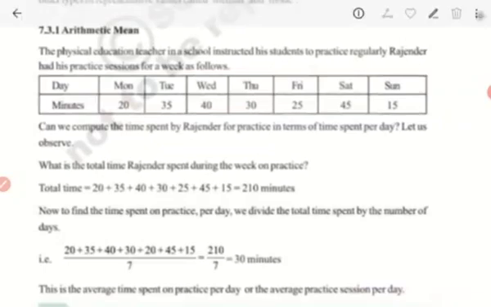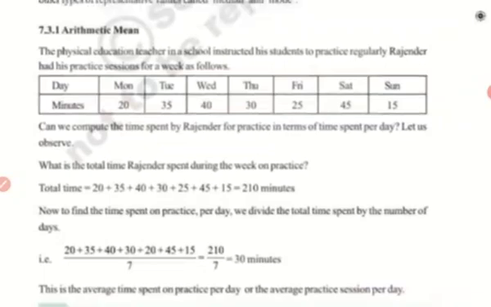Is it possible for him to say each and every day's number of minutes he practiced? It is not comfortable for him to answer this, and even the teacher will not be in a position to hear about his everyday so many minutes. So for him to say it is also difficult, and to listen also it becomes difficult. So what can he say? He can say orally, on average I had spent around 30 minutes every day, isn't it?